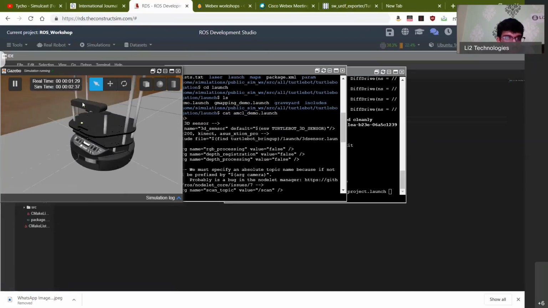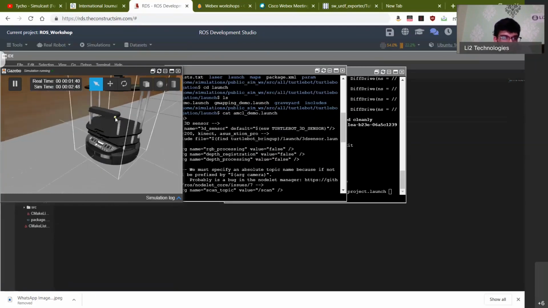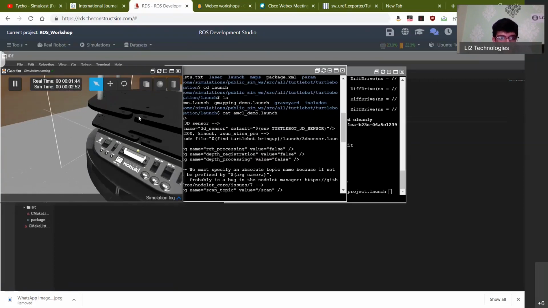Yeah. So this here is a Kinect sensor that they have modeled. When you look at all these mobile robots, you usually have a Kinect sensor placed at the center of gravity of the entire robot. Somewhere in the middle is where they place it. And then you have a bunch of controls. So this is an accurate description of what the TurtleBot will look like.